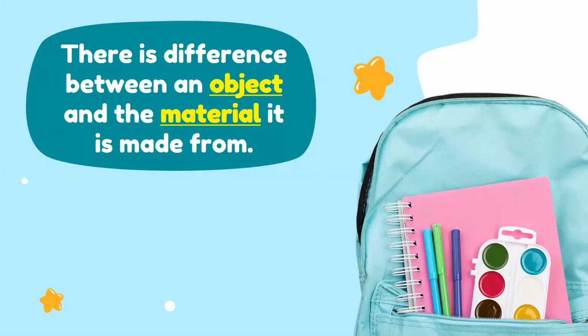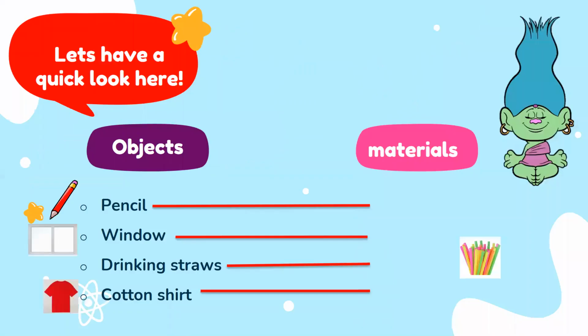First of all, we said that there is a difference between an object and the material it is made from. So I have an object and I have the material that it's made from, and there is a great difference between both of them. Now, let's have a quick look here and remember the different objects and the materials they are made from.